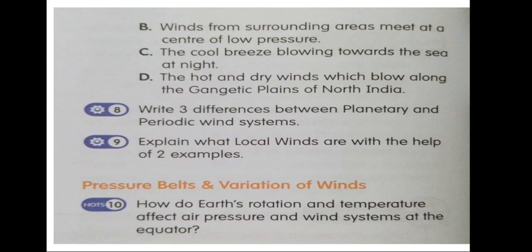So due to Earth's rotation, wind gets deflected towards the right in the northern hemisphere and towards the left in the southern hemisphere. Different latitudes heat up differently because the sun rays fall vertically on the equator and become increasingly slant towards the poles. As a result, there are distinct high and low pressure belts on either side of the equator, with permanent or prevailing winds blowing between these belts throughout the year.